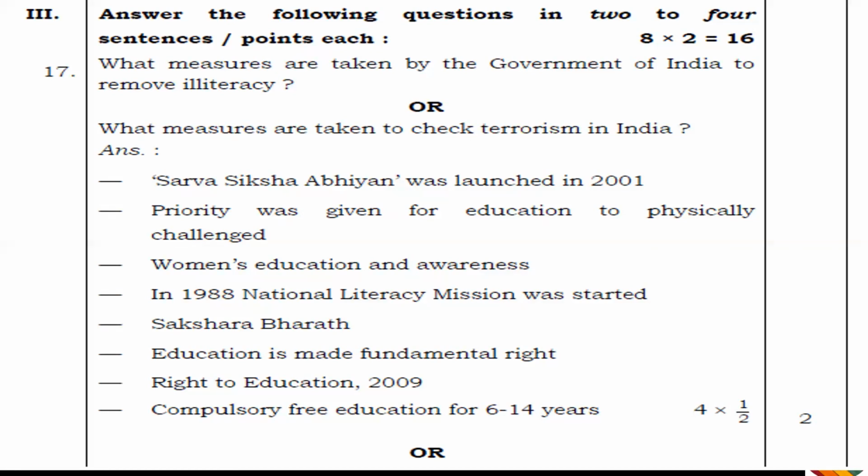Then Saakshar Bharat. Education is made a fundamental right. Then right to education in 2009. Then compulsory or free education for 6 to 14 years. So these were the programs or steps taken by government to remove illiteracy. Okay, so you have to write 4 points. Each point will carry half mark, and that is how you will get 2 marks.